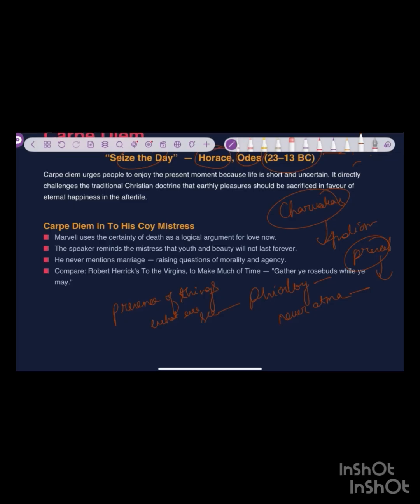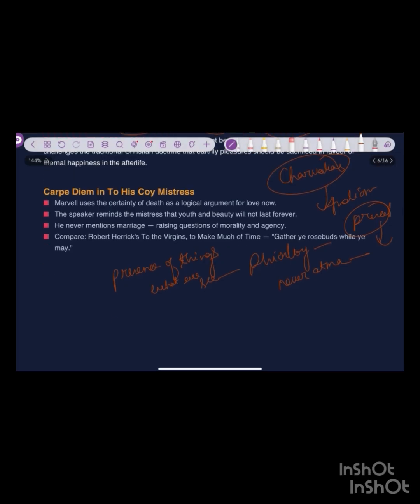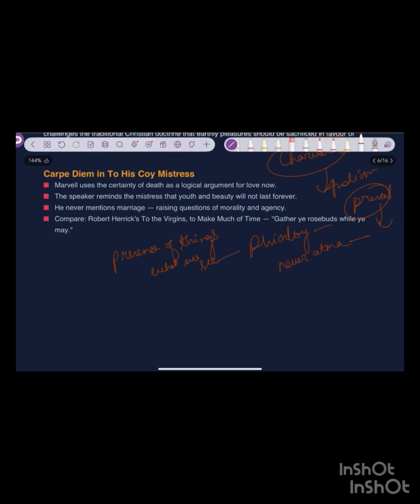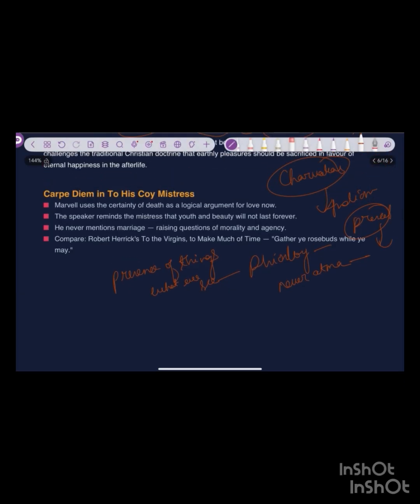In Carpe diem, Marvell uses the certainty of death as a logical argument for love. Now the speaker reminds the mistress that youth and beauty will not last forever. He never mentions marriage, raising questions of morality and agency. So Robert Herrick's poem is To the Virgins, to Make Much of Time: gather ye rosebuds while ye may.